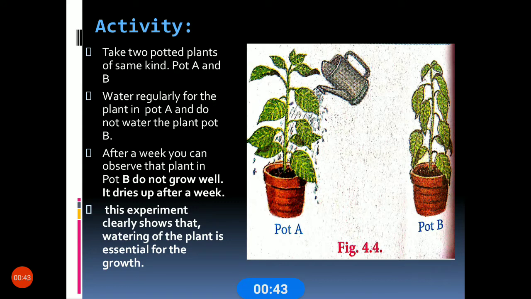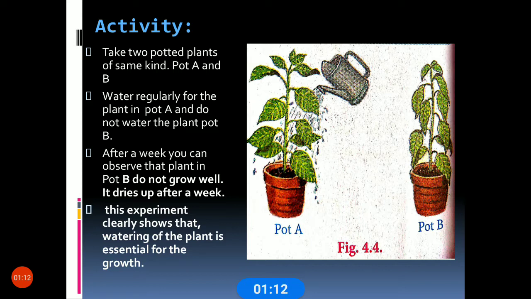Last class we discussed the interdependency of plants and animals, how they are dependent on each other. Then how the balance of oxygen and carbon dioxide is maintained in nature. In today's class, we'll start with the care and protection of plants.